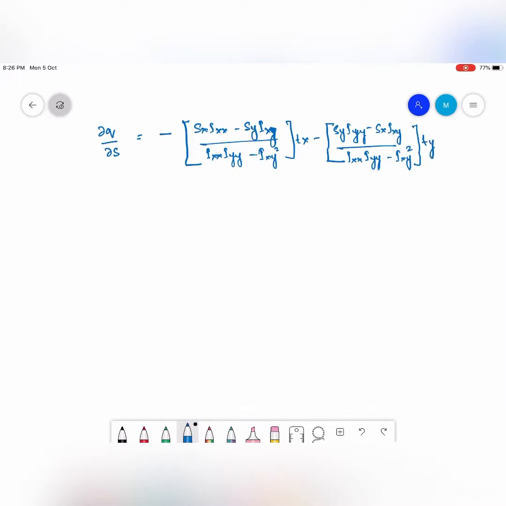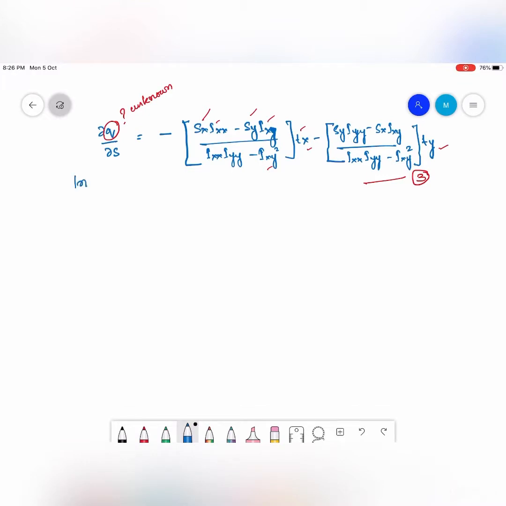Now let us look into the right hand side. In the right hand side I know everything. I know Sx, I know Sy, I know Ixx, Iyy, Ixy, I know t, and I will know x and y, the point where I have to find q. The only unknown that I have is q. This is my unknown, my shear flow. That's my job, to find out the shear flow. I call this equation 3.